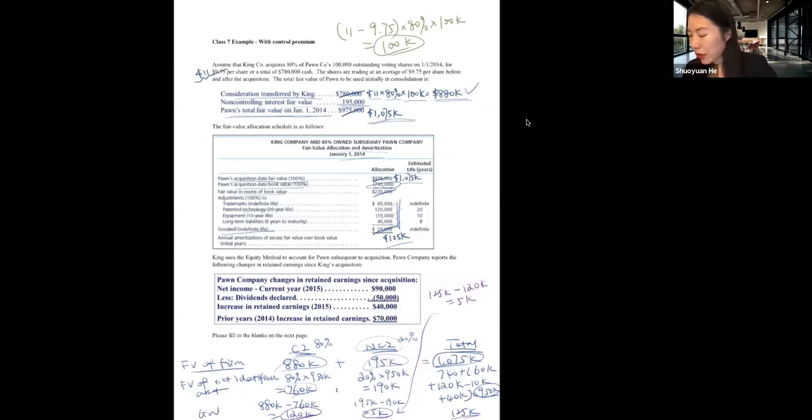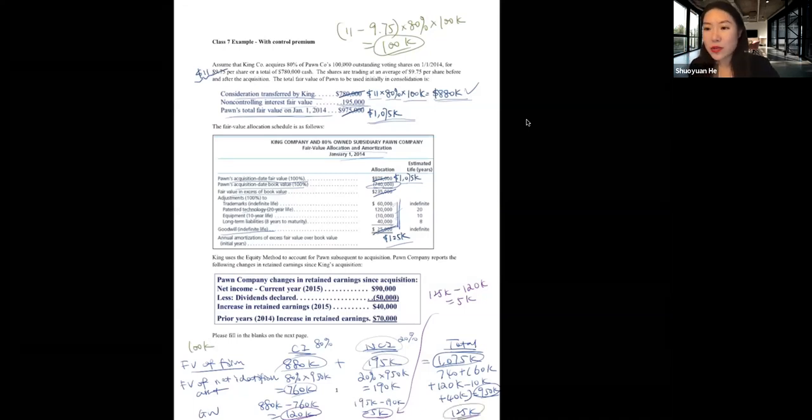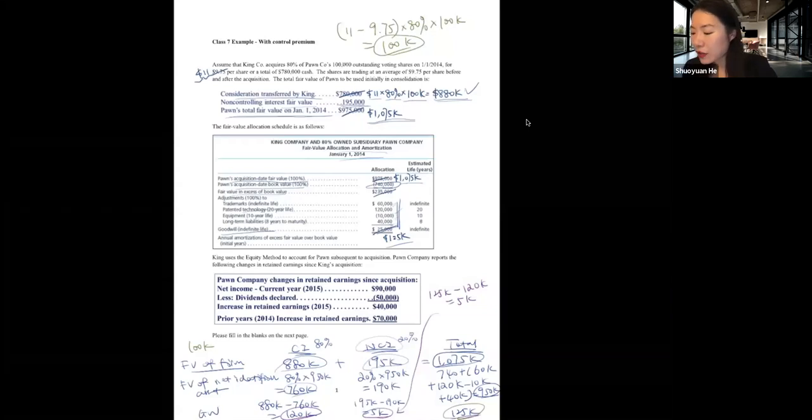So the parent's goodwill, 100,000 control premium. And then the total goodwill is 125,000. After we take out 100,000, how much is left? We have 25,000 left.